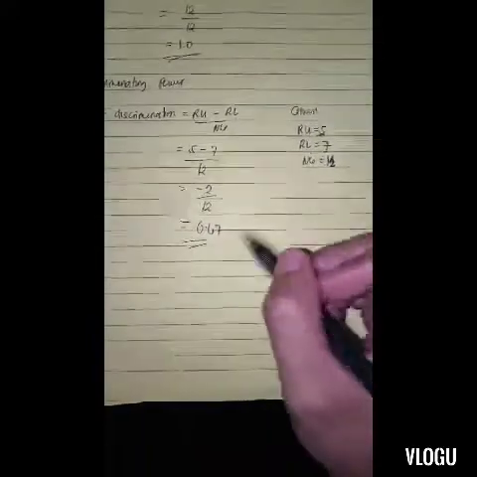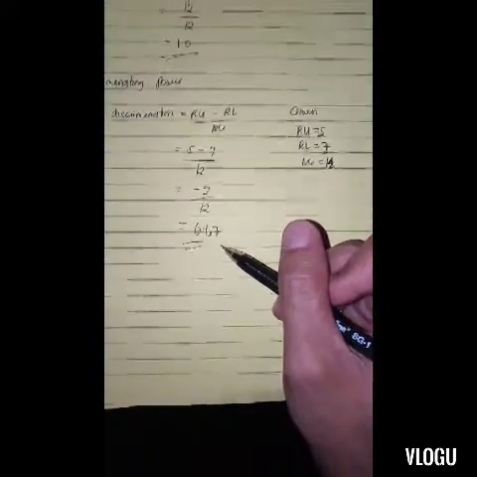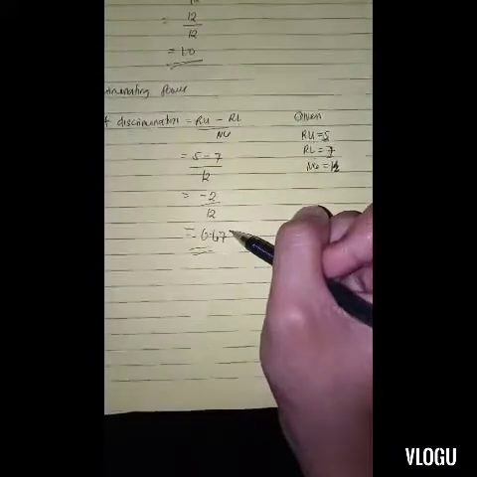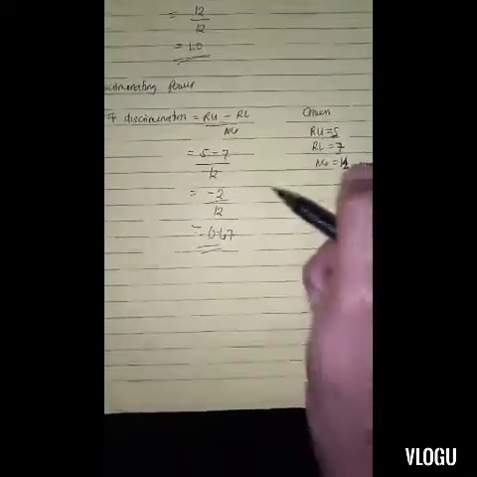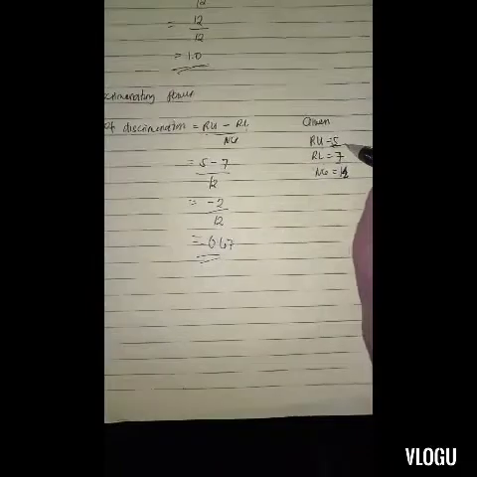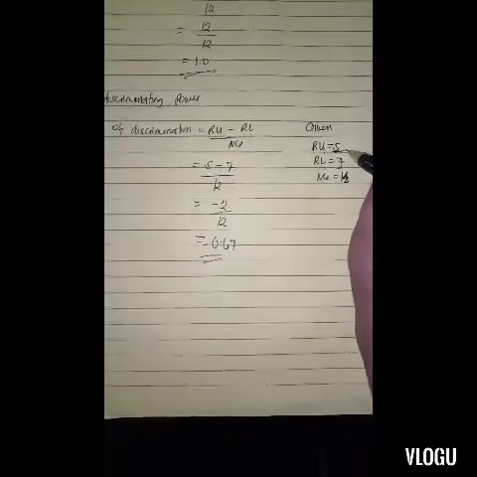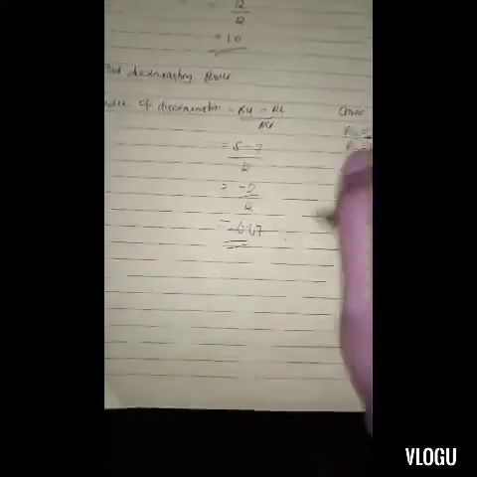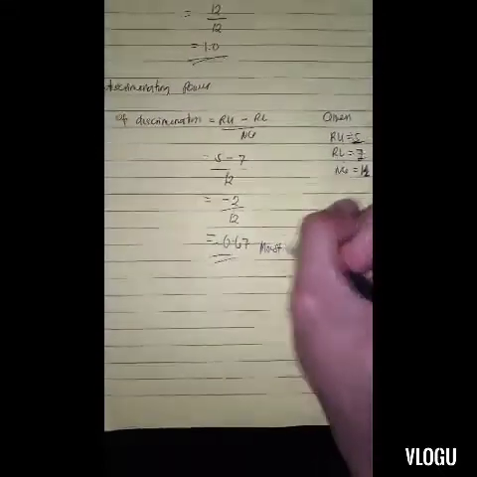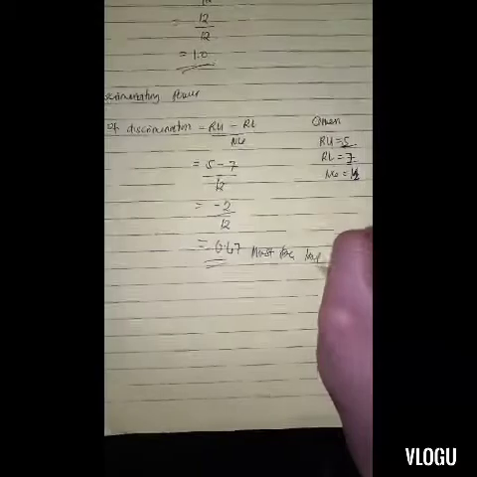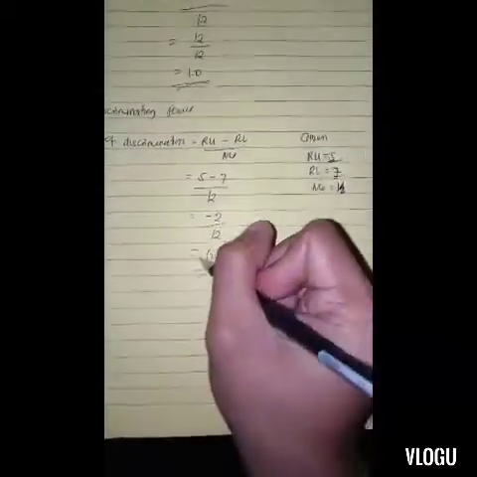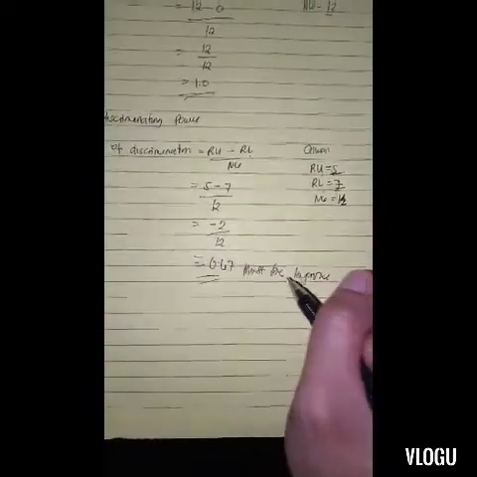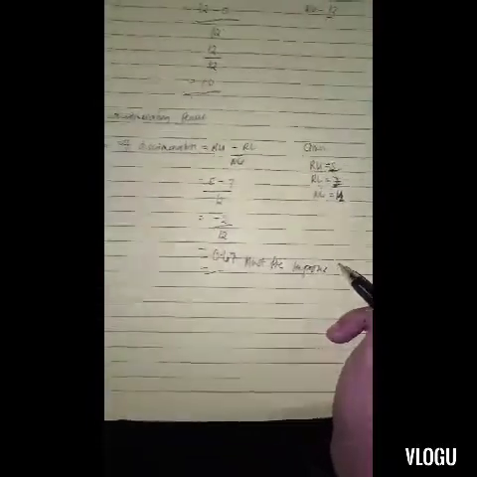So the discriminating power of this item is negative 0.67, wherein the upper group has the lesser response, which is 5, and the lower group is 7. So this kind of item must be improved. So remember that if our discriminating power is negative, our item must be improved.